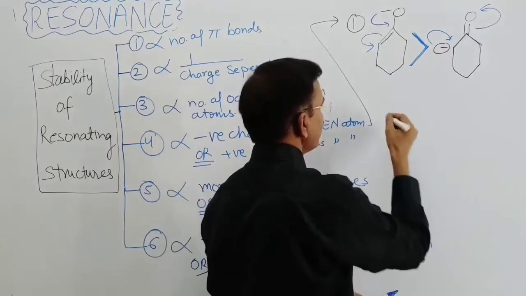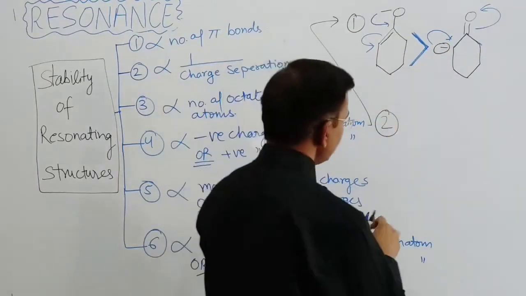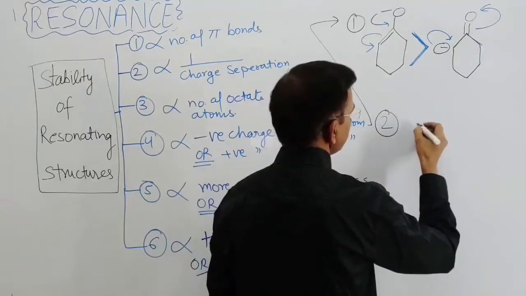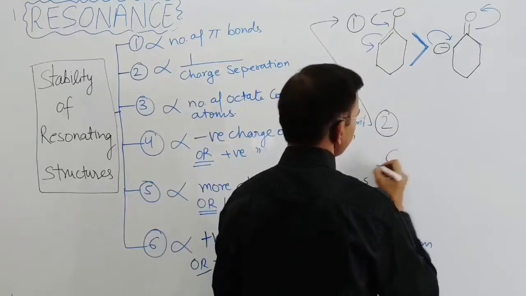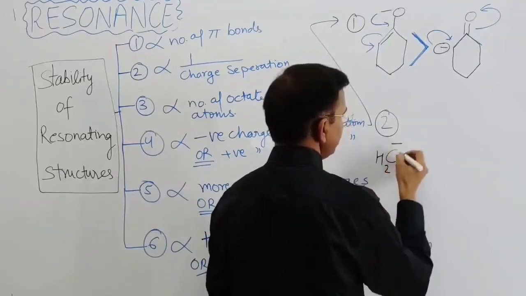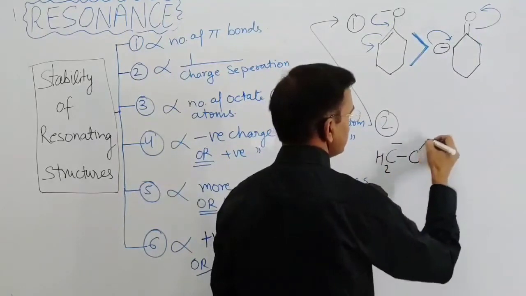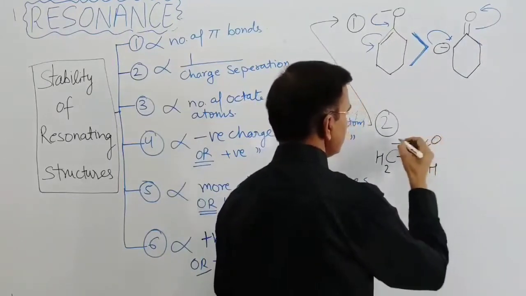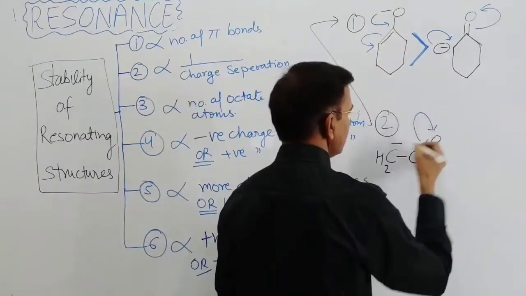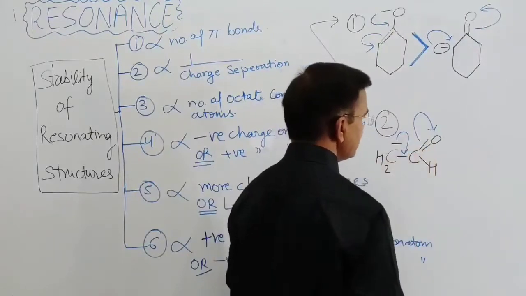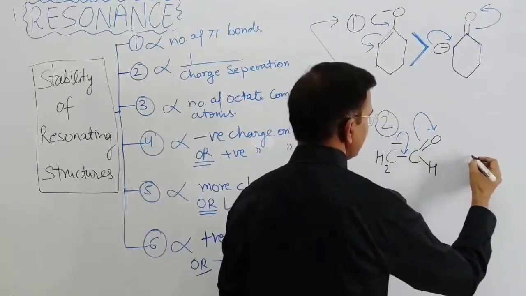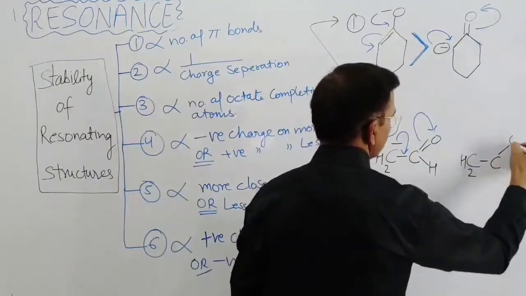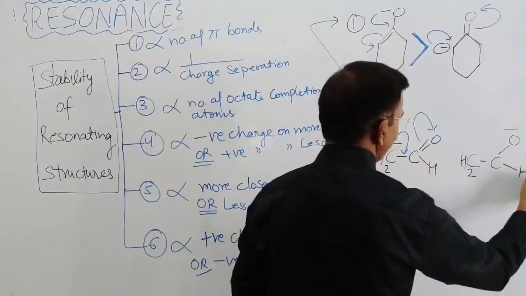Now come to the second question. The second question is CH2 negative COH, and this will take place and the next species will be CH2 C oxygen negative and hydrogen.